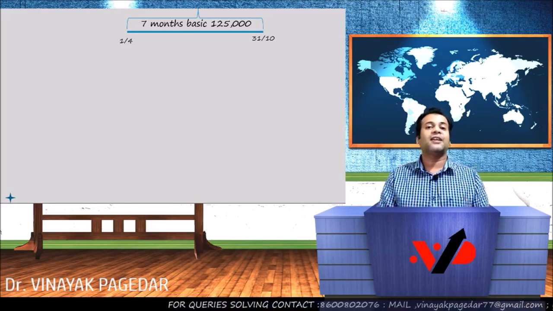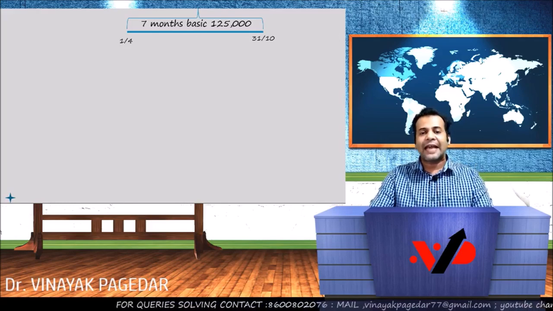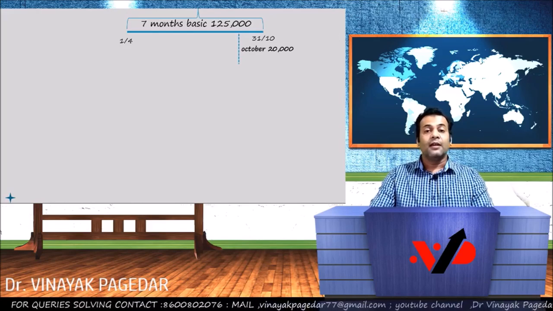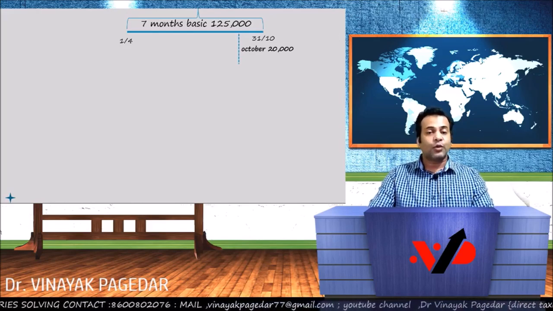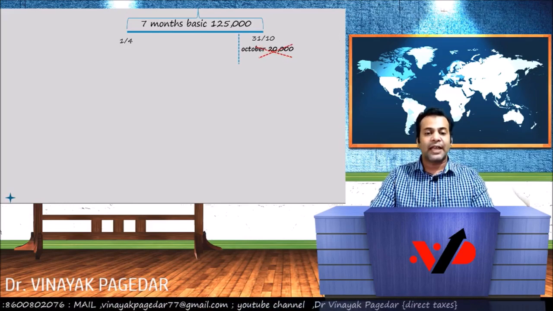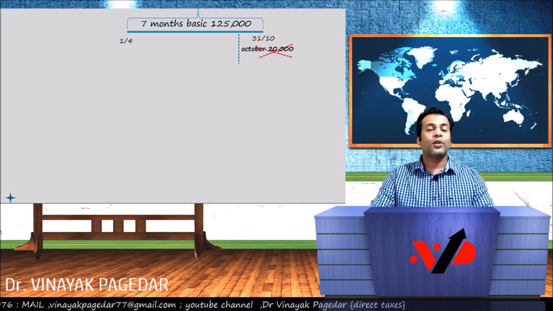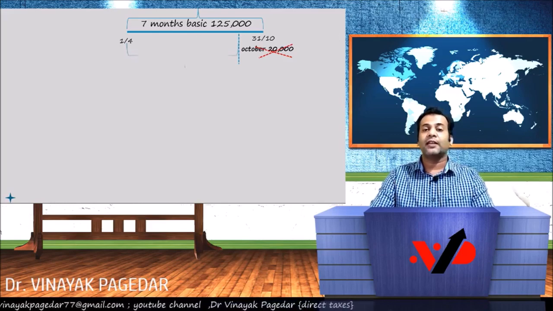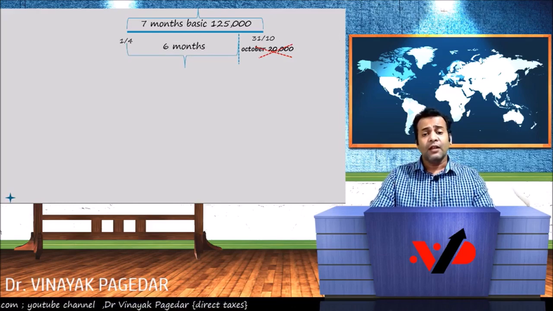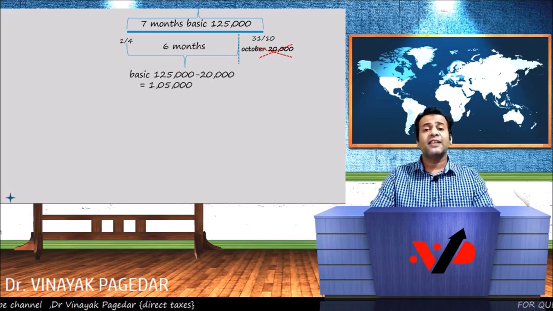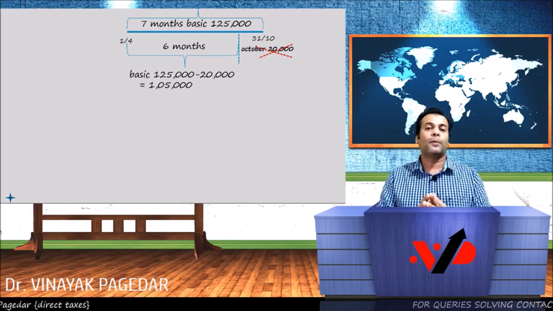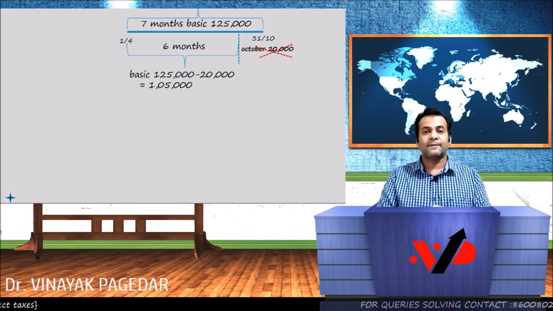So I'll exclude the month of October. During October, my salary was 20,000. That 20,000 I'm going to exclude from the average calculation. This leaves me with 1,25,000 minus 20,000, that is 1,05,000. This is obviously a 6-month salary, because out of the total 7 months we removed October, so we are left with 6 months.